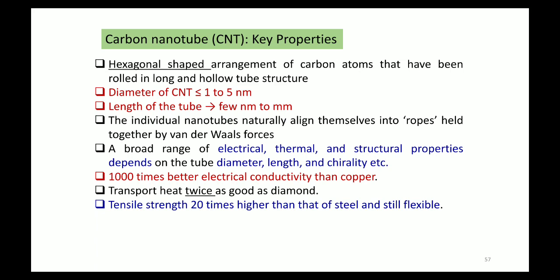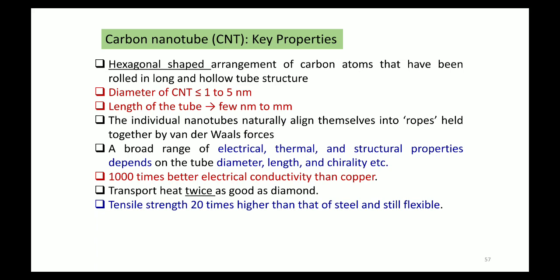So this is a case of a one-dimensional material, where both x and y are at the nanoscale and z can be anything. So carbon nanotube is an example of a one-dimensional nanomaterial. What do you think, fullerene is an example of what?